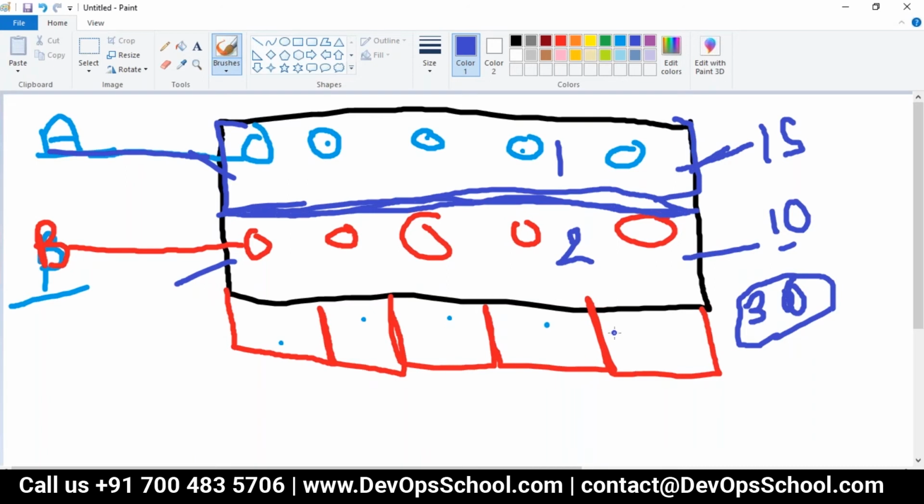So now what is happening? Think about it. If there is a bug in this software, maximum you can use 10 GB. 15 GB is still there and the other software is running.